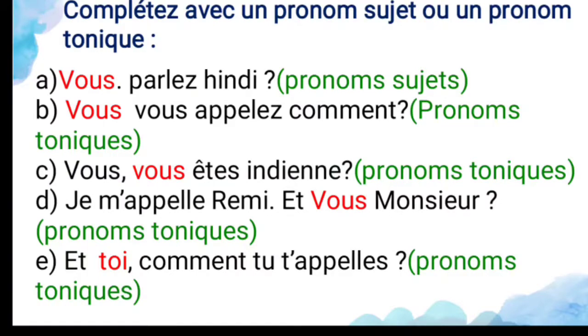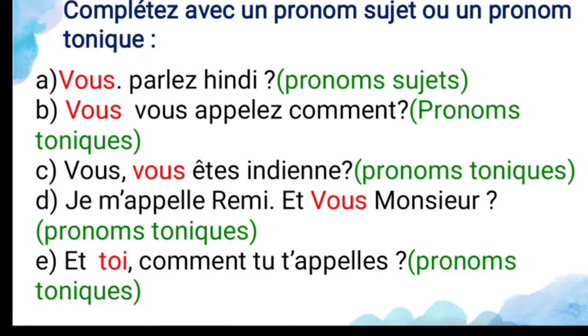So, dash parle hindi, you can use the subject pronoun. So, do you speak Hindi? And second, dash vous appelez comment. So the tonic pronoun you can use. So, vous appelez comment. So what is your name?